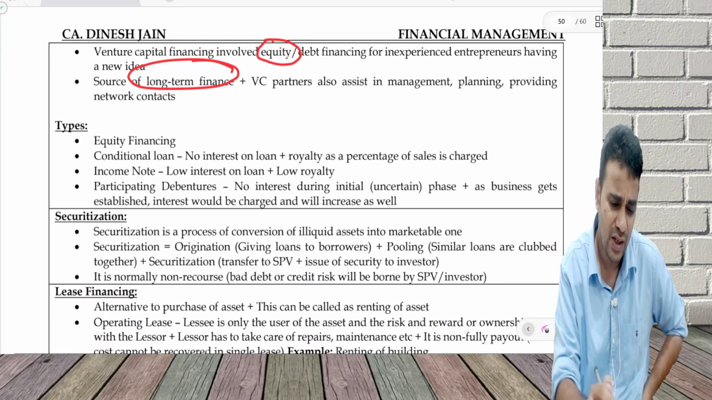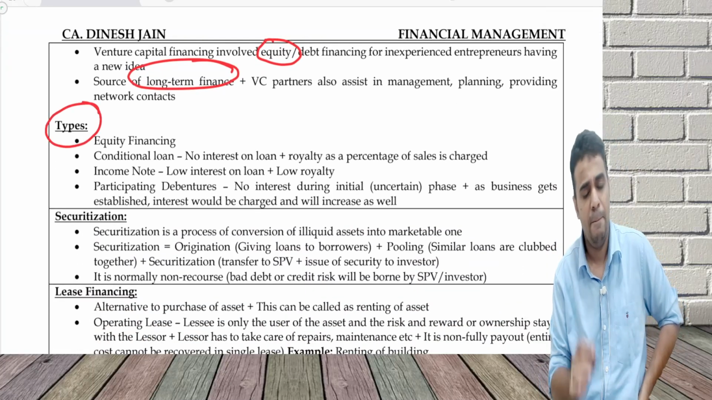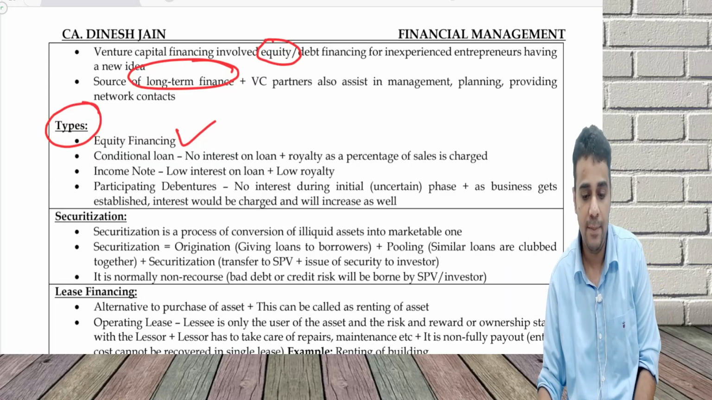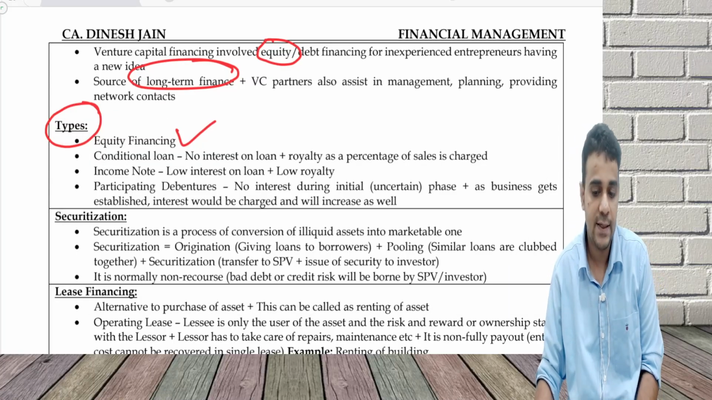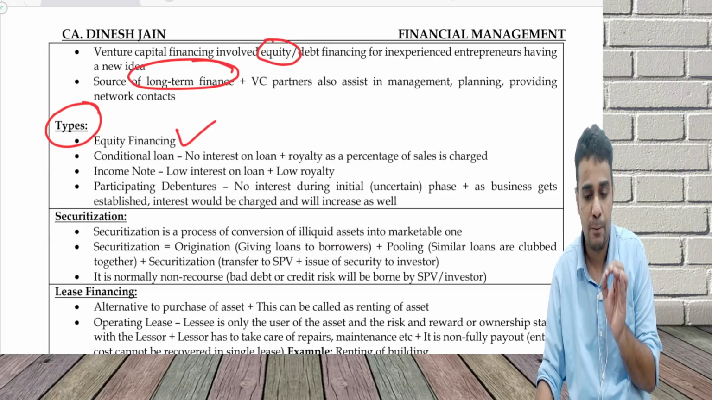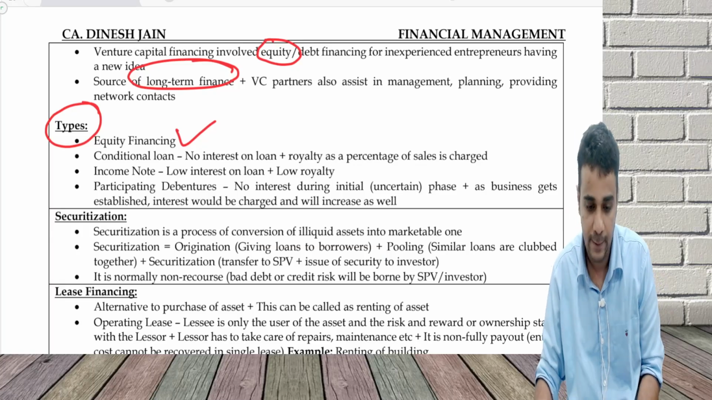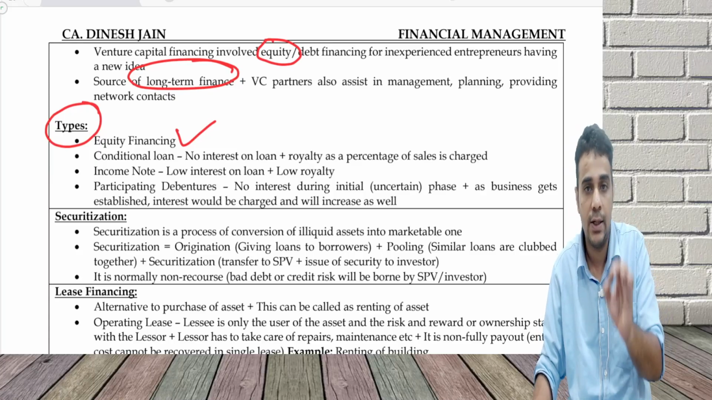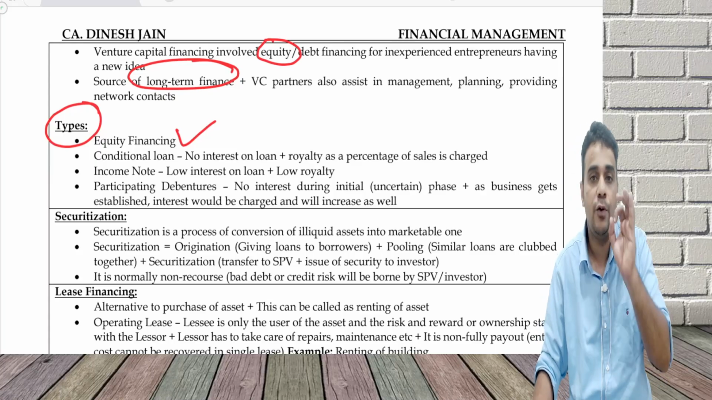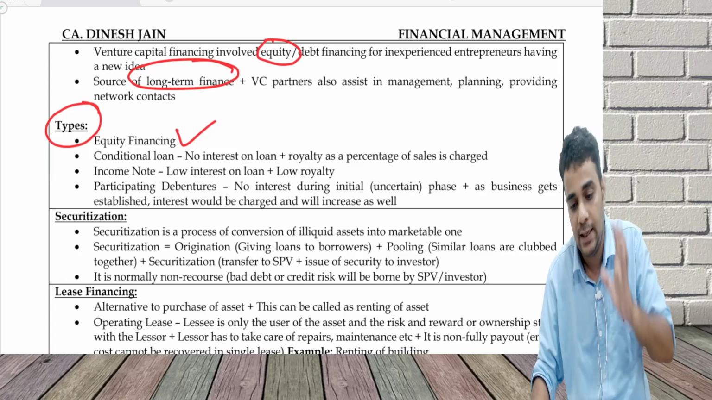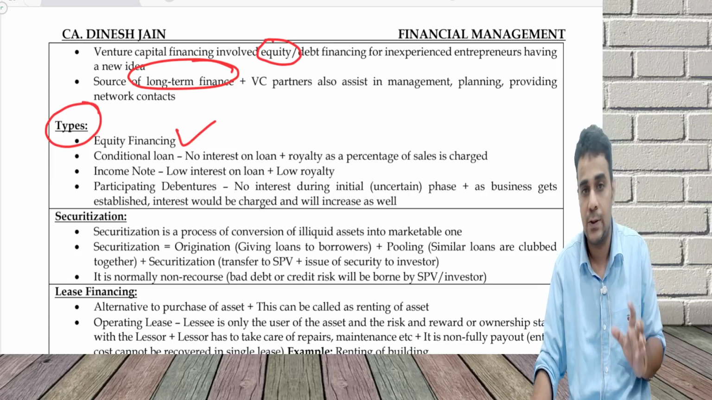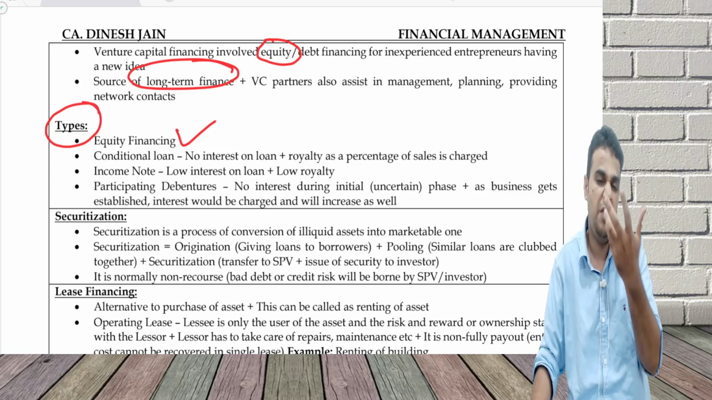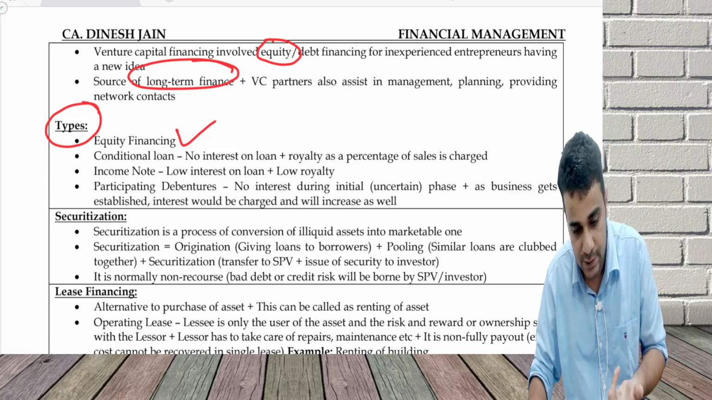Now, in what forms will I get the money? Best is equity financing, because I have a lot of worries in my business. I'm starting a new business, so the best form is getting it in the form of equity. Second is conditional loan. What is a conditional loan? I do not charge any interest on the loan, but you have to pay royalty as a percentage of sales. Whenever your business is doing well, based on the sales, you'll have to pay royalty, which can vary from 2% to 10 or 15%.